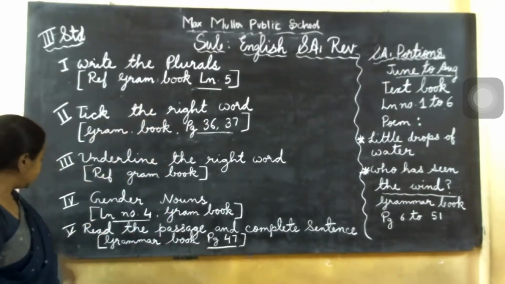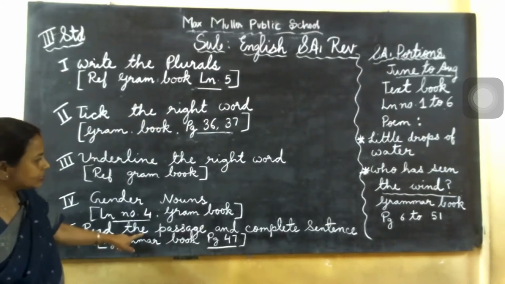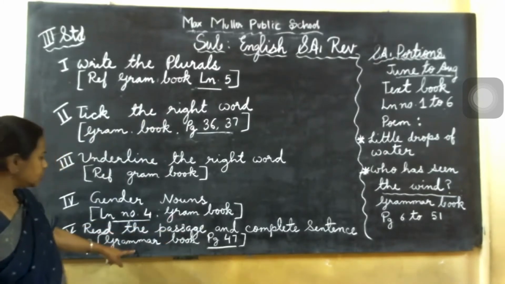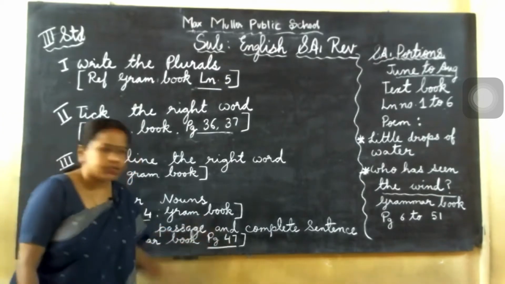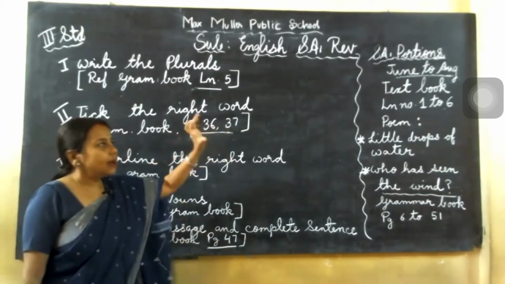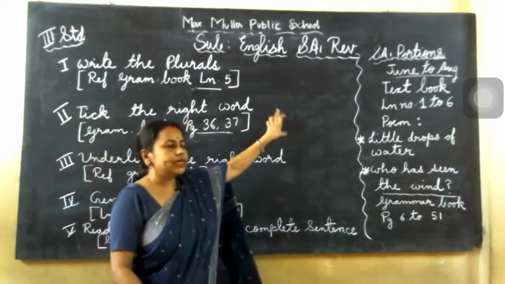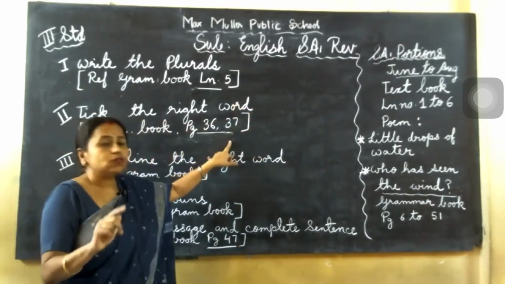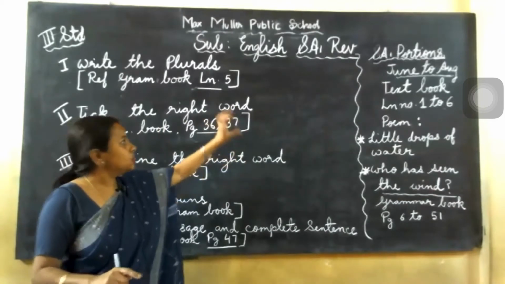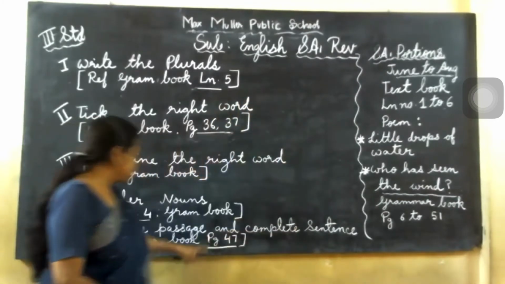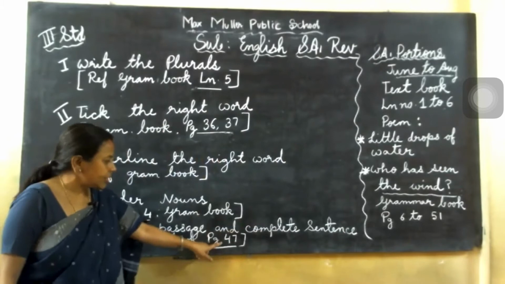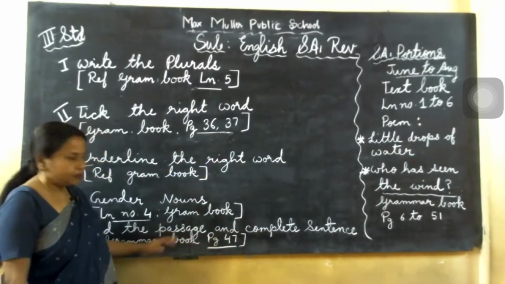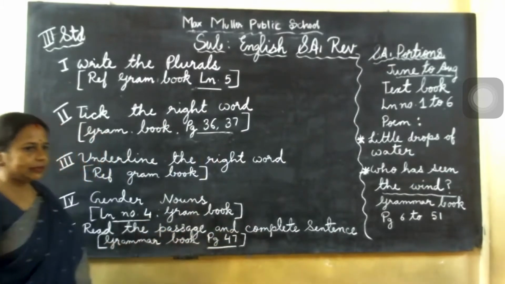Please write it down. Fifth main, read the passage and complete sentence. This is also grammar book, page number 47. In that, one small passage will be there, like small paragraph will be there. Reading that, down exercise sentence will be there with fill in the blanks. So read the passage, and I mention also from where I have taken, page number 47. Okay, this much. Give pause.